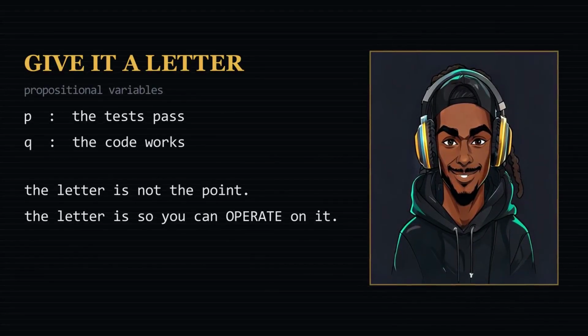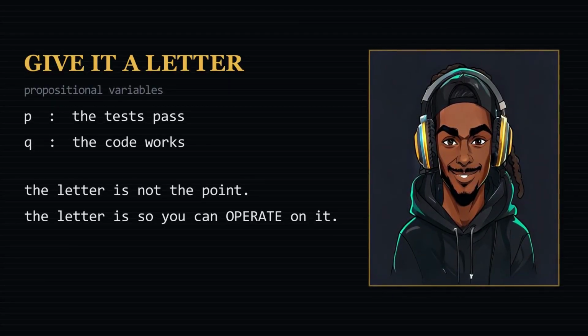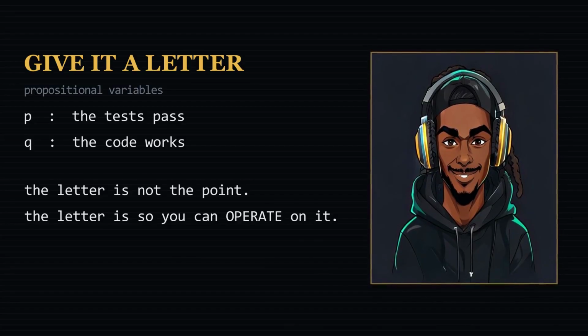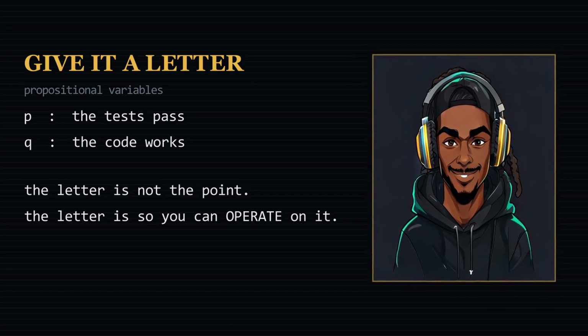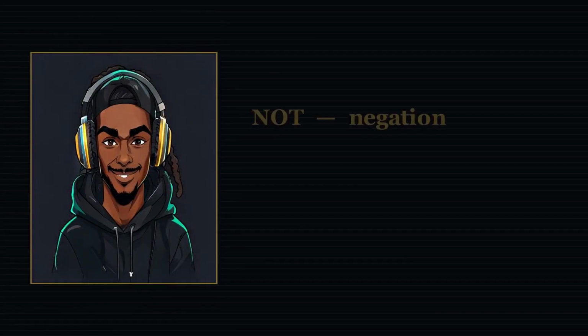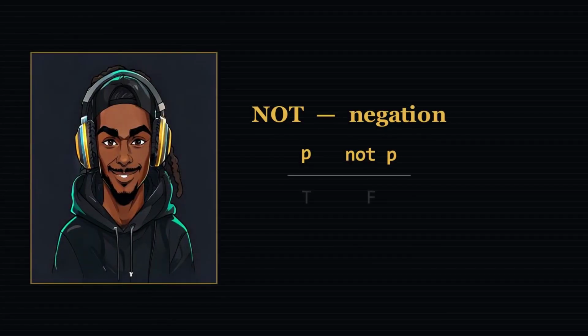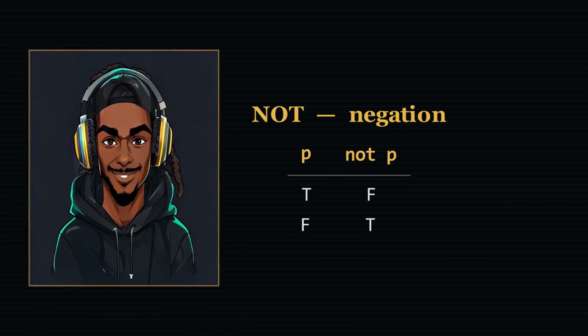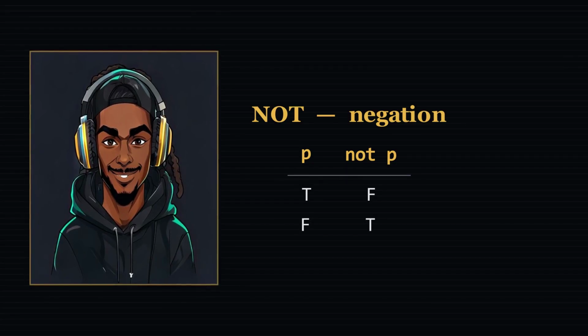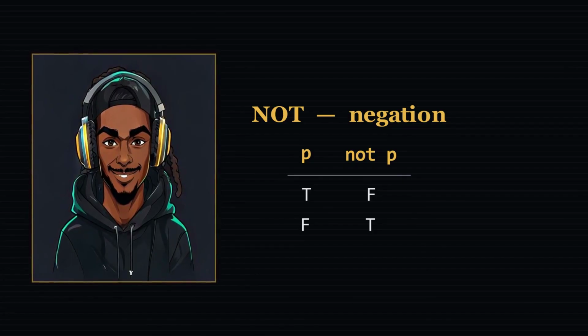Then you need a way to say how claims relate. If this, then that, this and that, not this. The math calls those connectives. There are 7. Today you get 3 and you already use all 3 in code. First, not, written as a little hook in front of the letter, read out loud as not P. The fancy name is negation. If P is true, not P is false. If P is false, not P is true. It flips. That is the entire table, 2 rows.